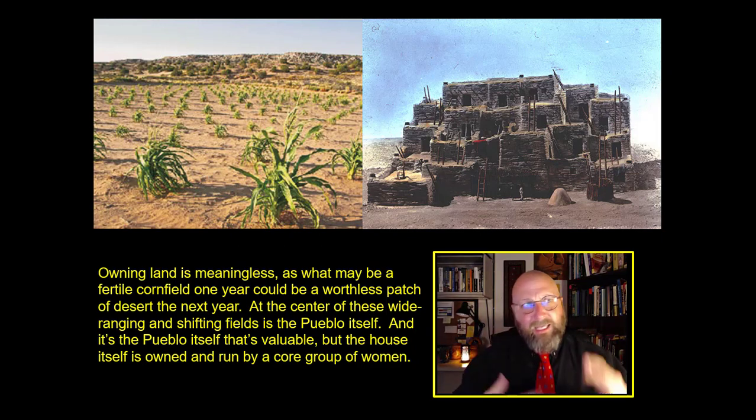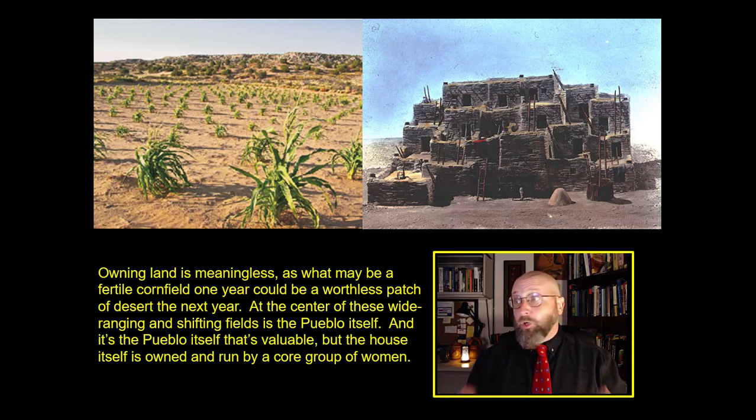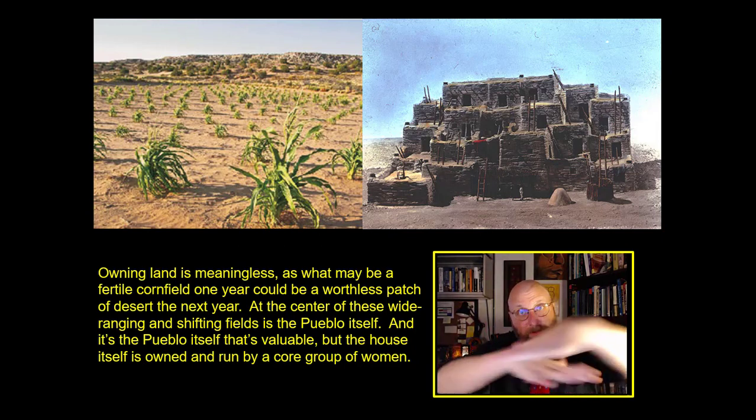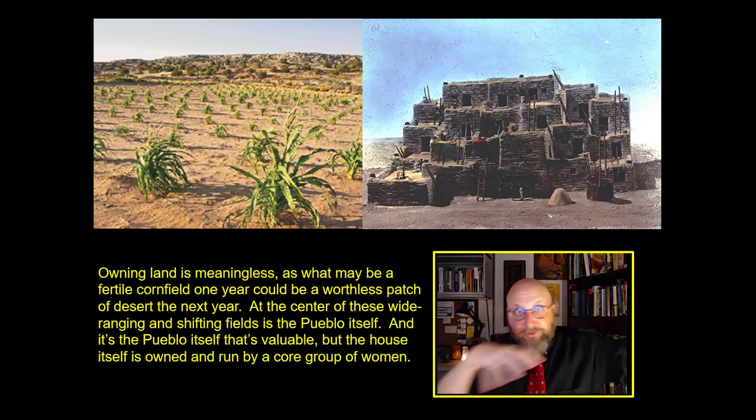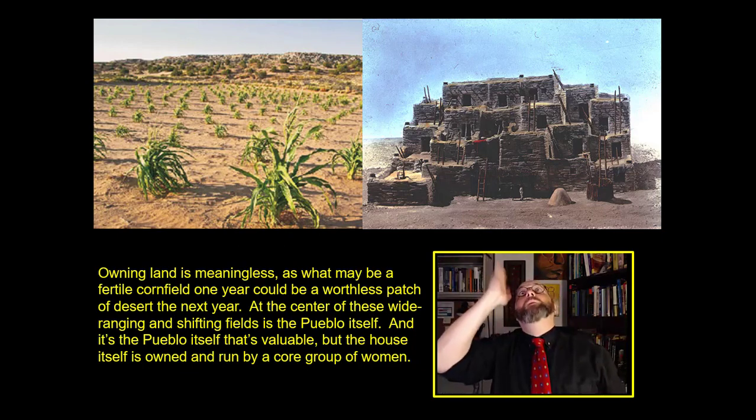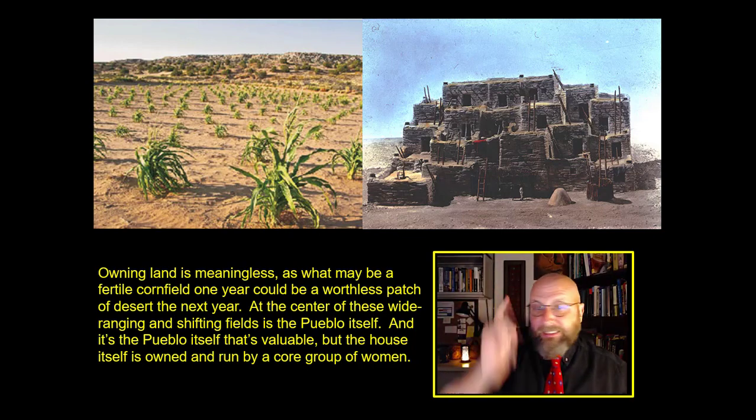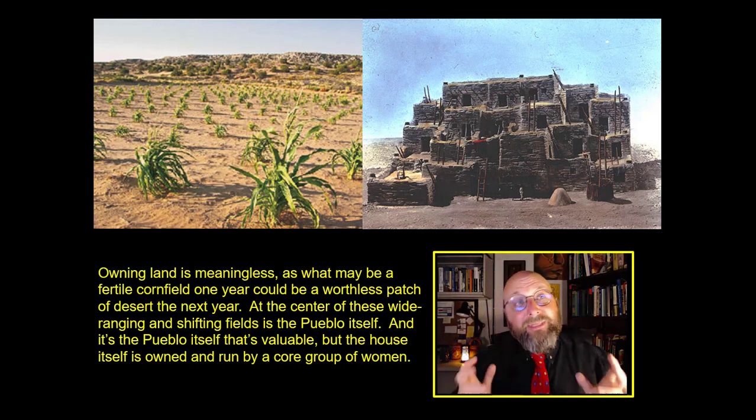And the thing about the Hopi is they have this kind of odd relationship to land, because owning land is completely meaningless. What might be a fertile cornfield one year could be a worthless patch of desert the next. You might have a little box canyon that is a good wet spot in the landscape for 5 years, and then the year after that, it's a desert again. So these distributed cornfields are more or less moving all the time. They're orbiting around that central dot, the Hopi village. And at the center of these wide-ranging and shifty fields is the pueblo itself, and it's the pueblo that's valuable.